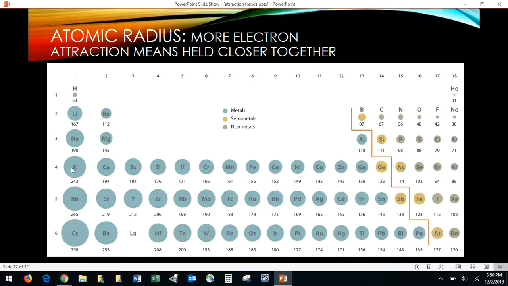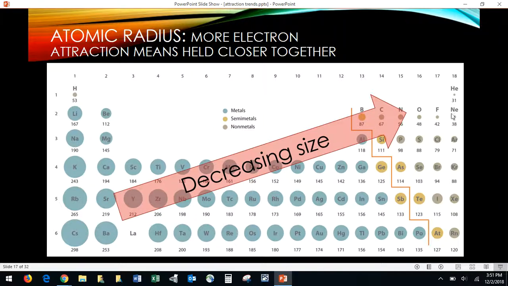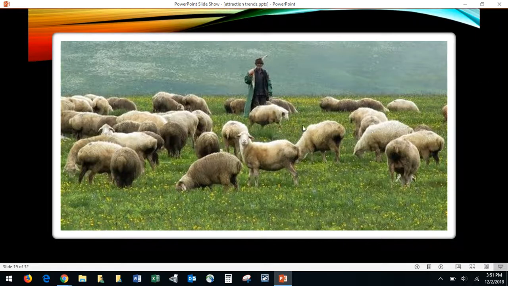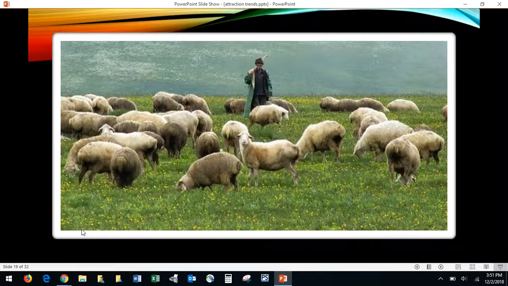But every one as you go down gets bigger, and every one as you go across gets smaller. And to investigate that a little more, there we go, decreasing size going that way. All right, so first of all, the size: if you keep things close and tight, look at these sheep in a small radius because this shepherd is keeping them very close together, making sure he has them all well controlled, something like helium or neon or fluorine would do. However, down here, he's got them all over the place. They're wandering off, and that's why his radius is larger, and that's what cesium would do. It just sort of lets its electrons wander off because it's not as invested in keeping them close to it.